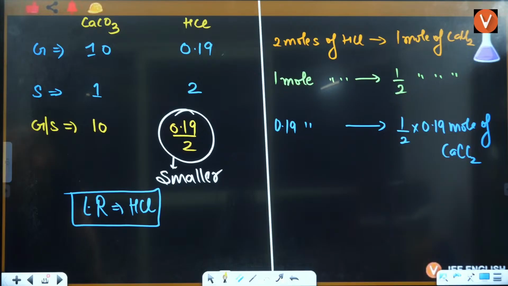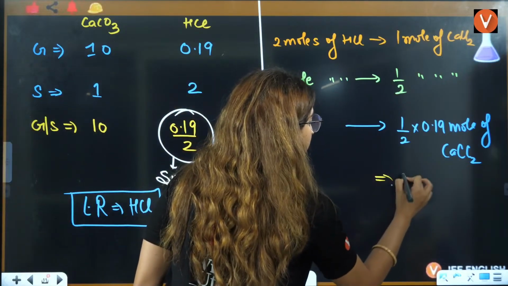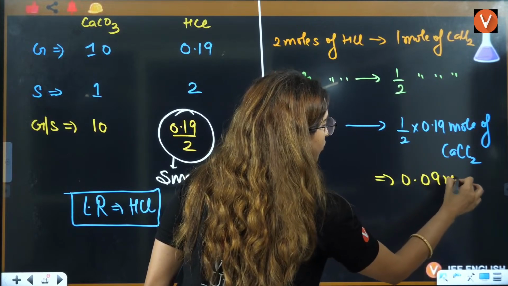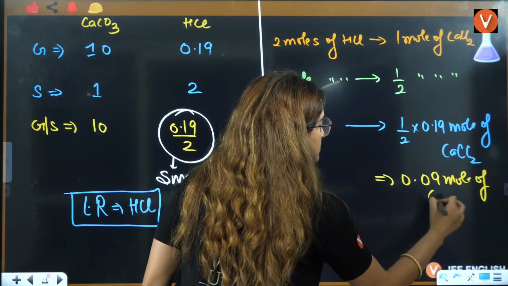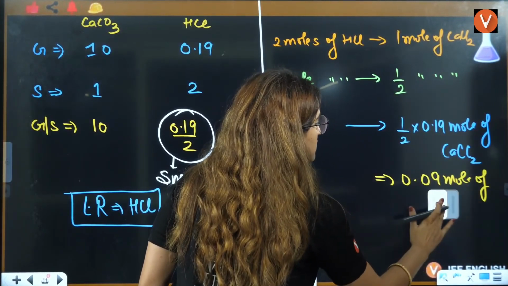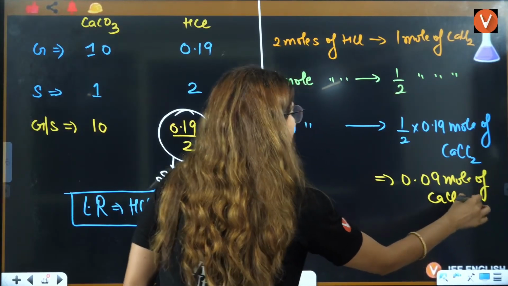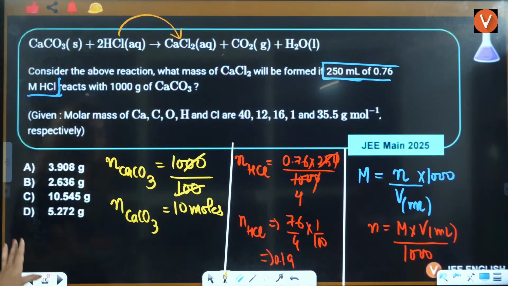0.19 divided by 2, so that is going to be 0.09 mole of CaCl2. I hope we have not made any calculation mistake here, otherwise everything will be ruined.